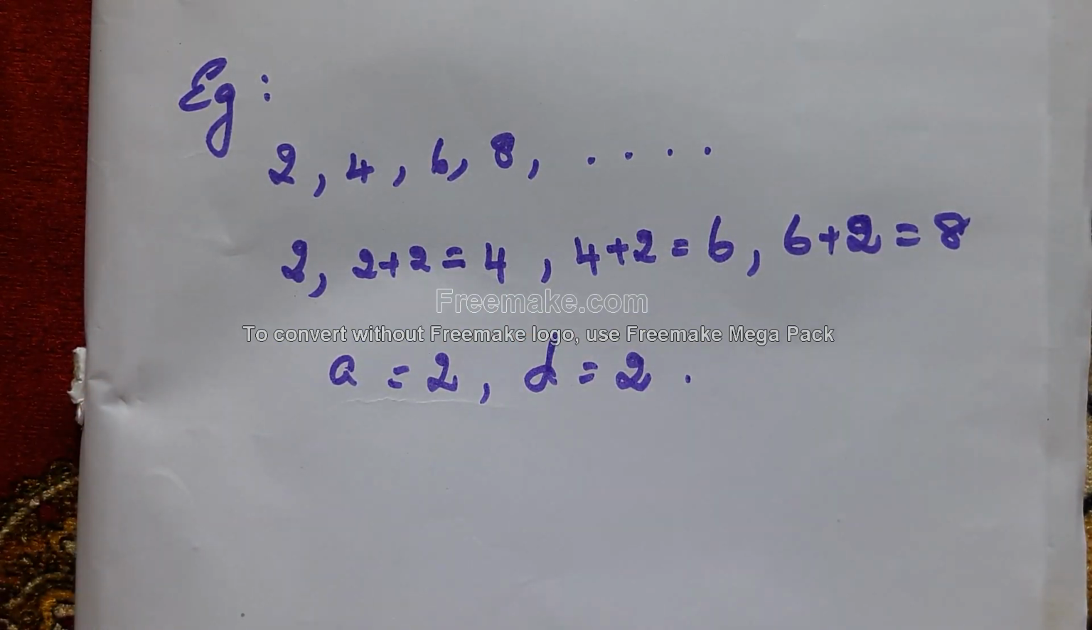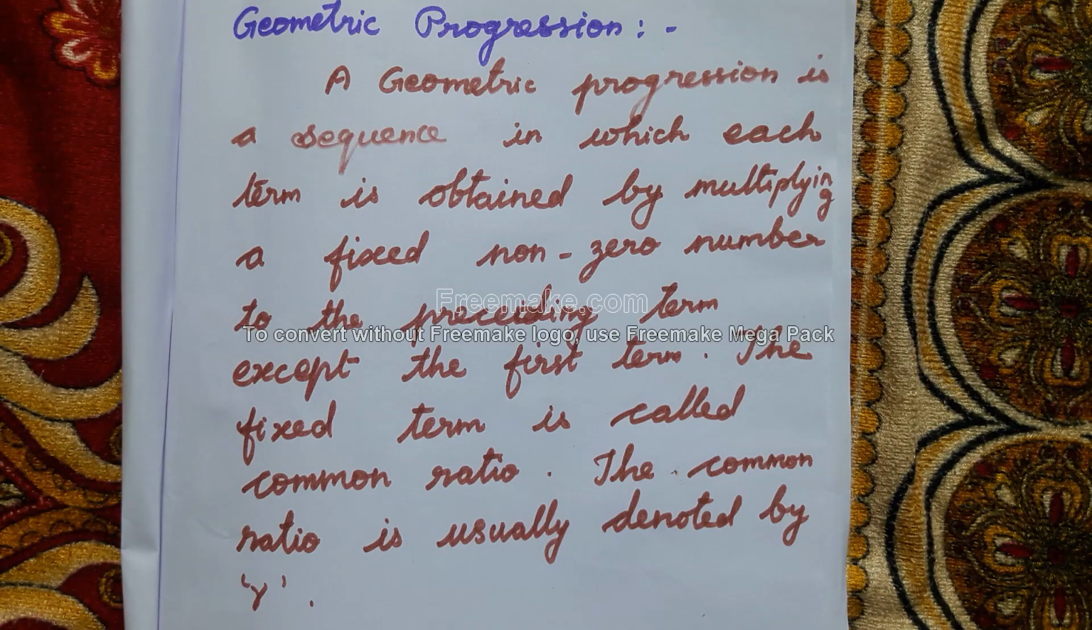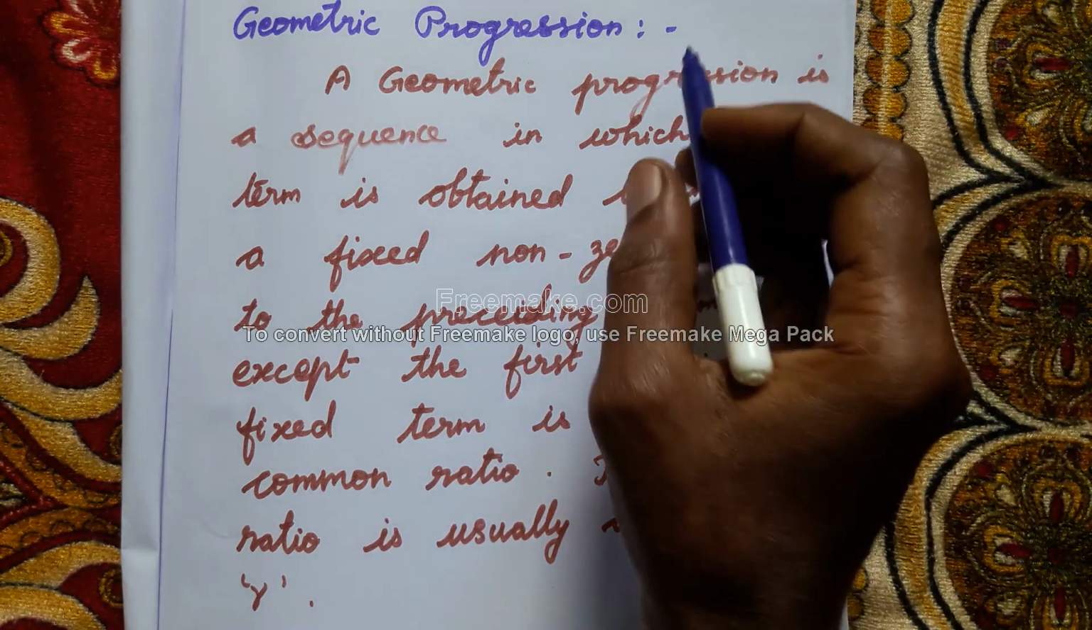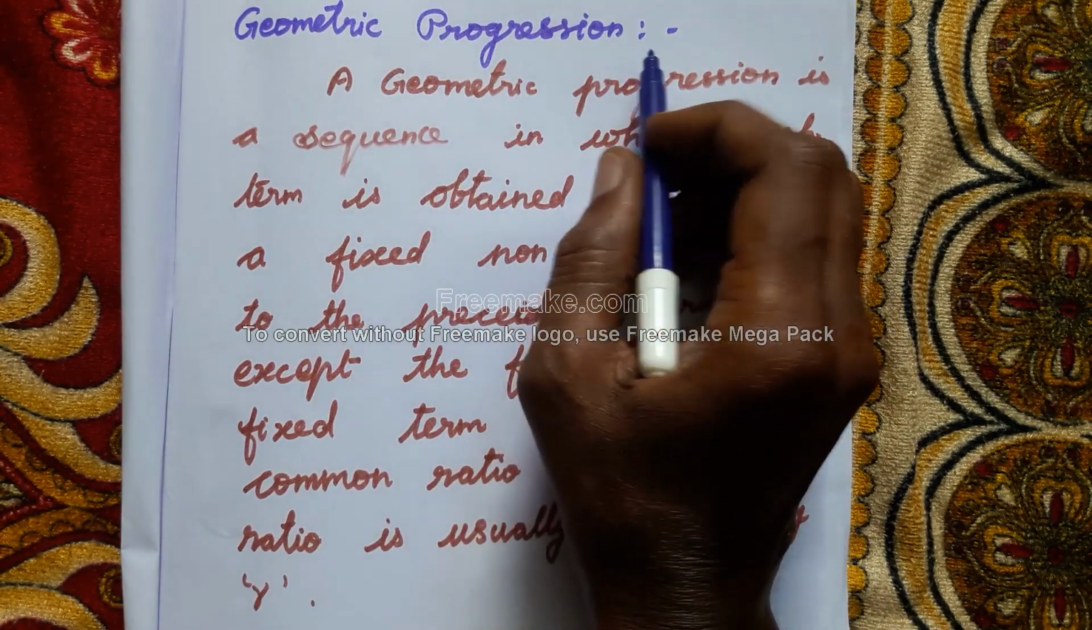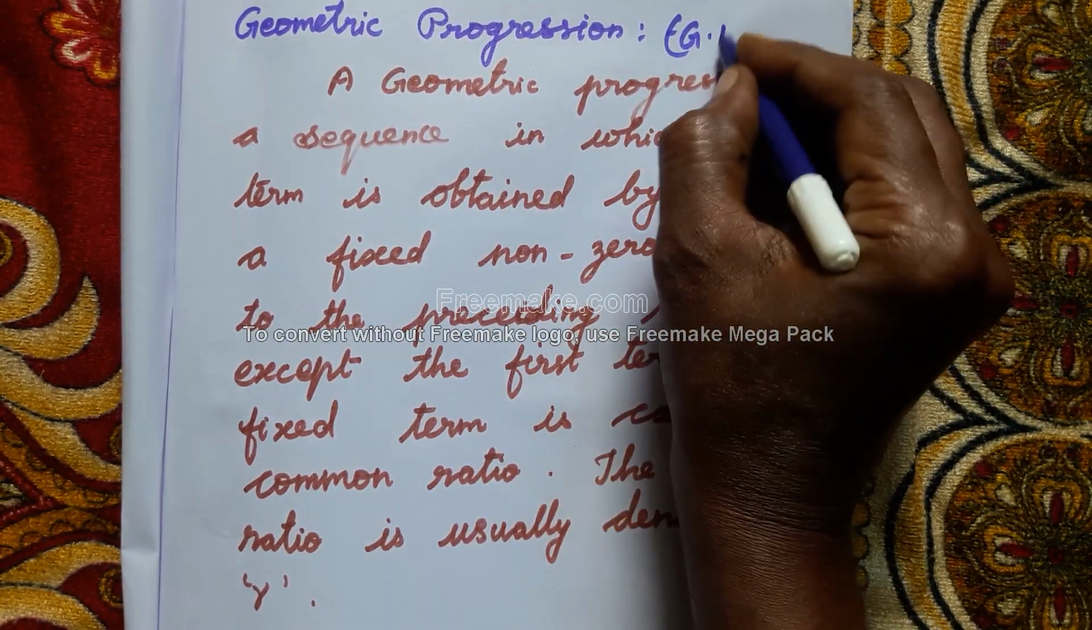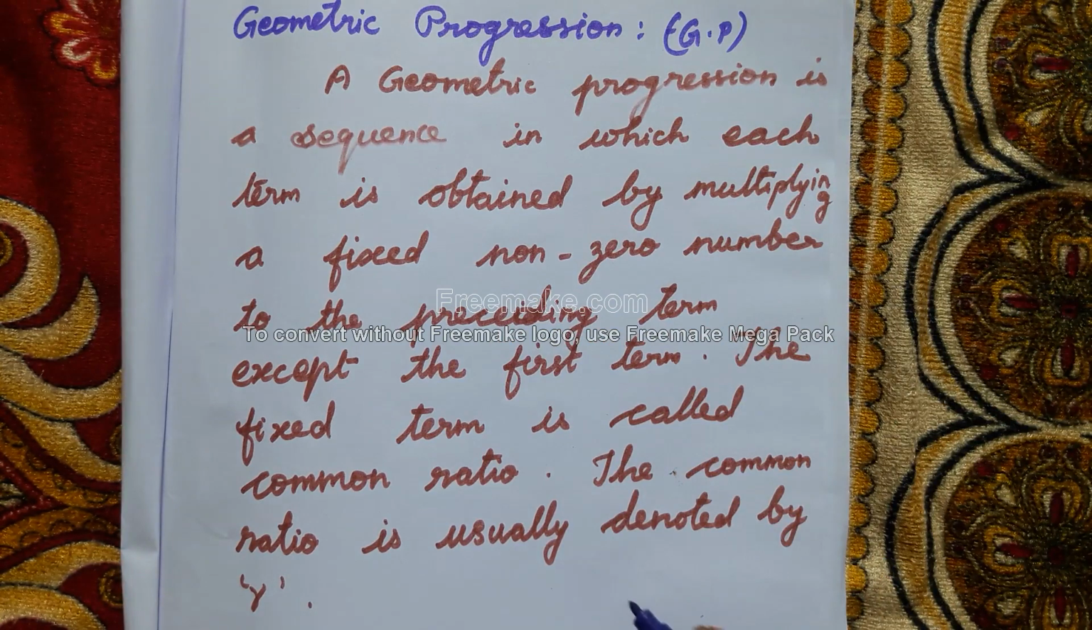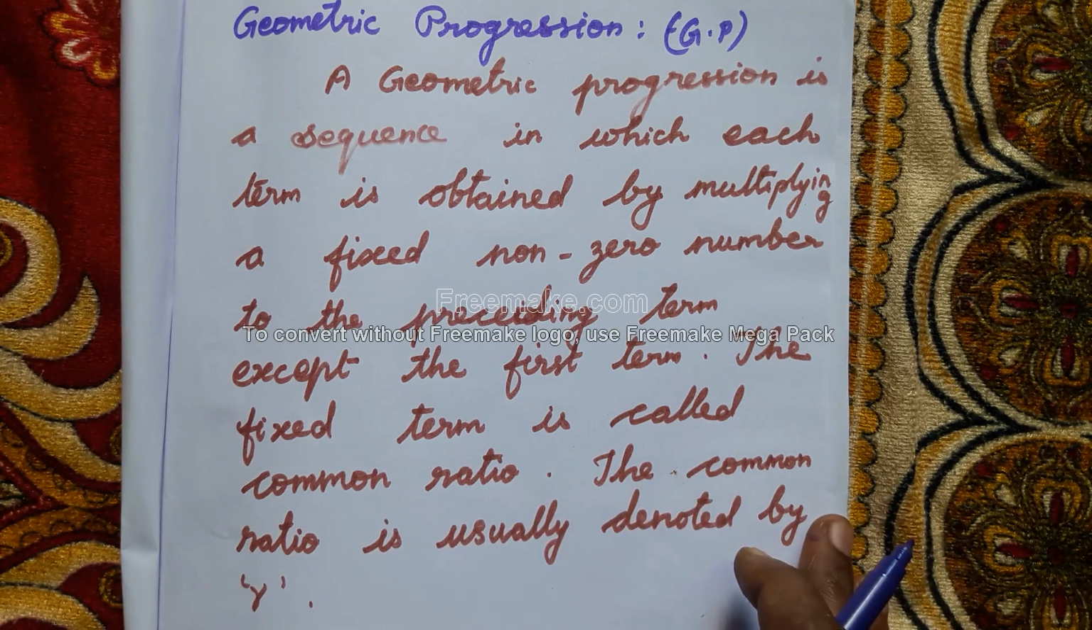Now I am going to explain geometric sequence or geometric progression, short form GP. Geometric sequence and geometric progression are both the same. First we can learn the definition of geometric progression.